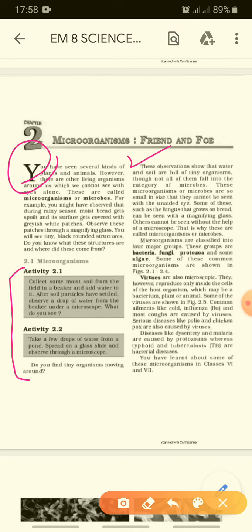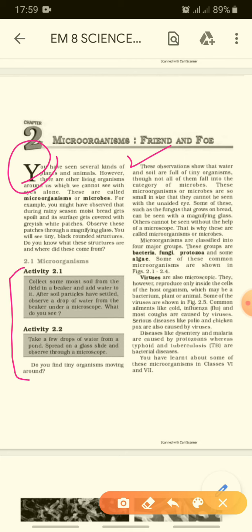So what does it prove? That in the pond water, which is not safe for drinking first of all, there are many small different microbes present. Now, this observation shows that water and soil are full of tiny organisms, though not all of them fall into the category of microbes. These microorganisms are so small in size that they cannot be seen with our unaided eye, so we need to use a microscope for this.